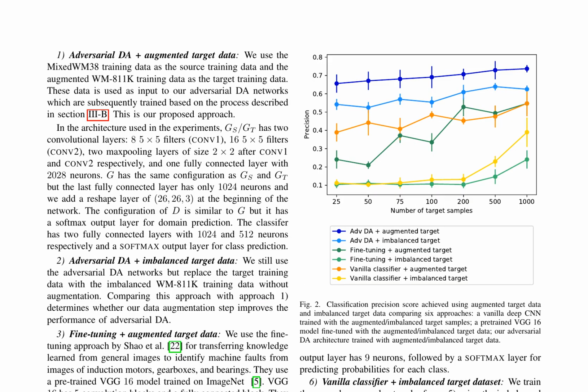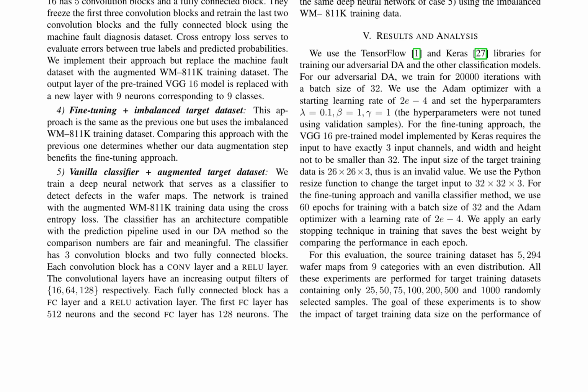The research discusses various approaches for training domain adaptation (DA) models, including adversarial DA with and without data augmentation, fine-tuning a pre-trained VGG16 model, and training a vanilla deep neural network. These approaches differ in the type of target training data used, with some using augmented data and others using imbalanced data. The goal is to evaluate the impact of target training data size on performance. The DA models are trained using TensorFlow and Keras libraries, with specific hyperparameters for each approach. The results, presented in Fig. 2, show the classification precision scores for each approach with varying target data sizes.